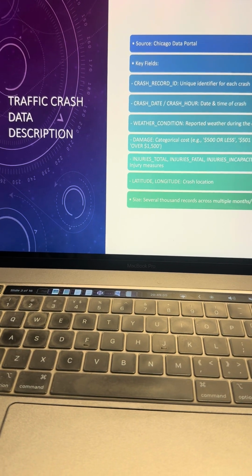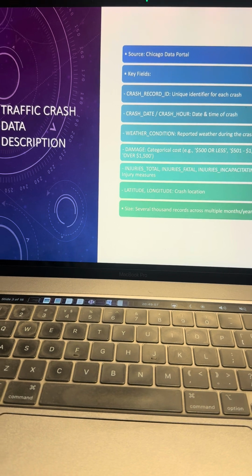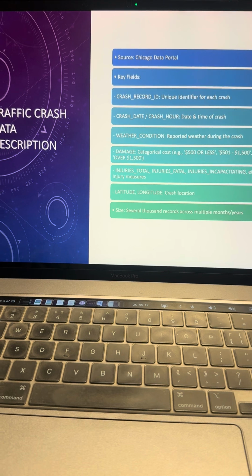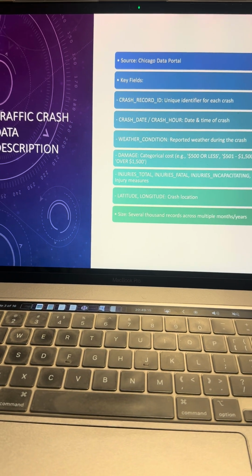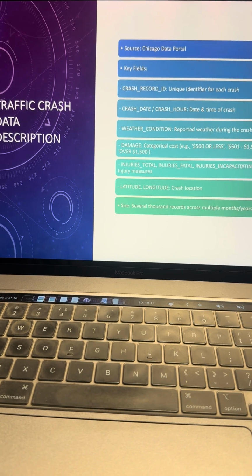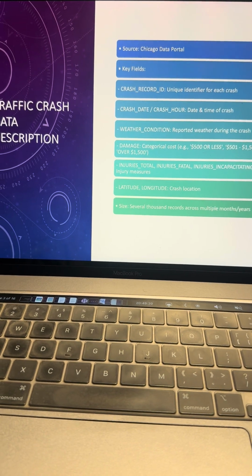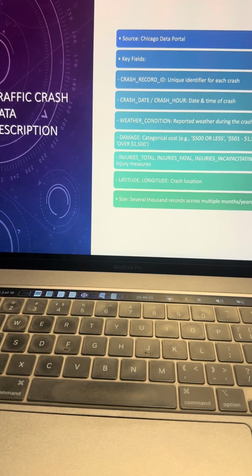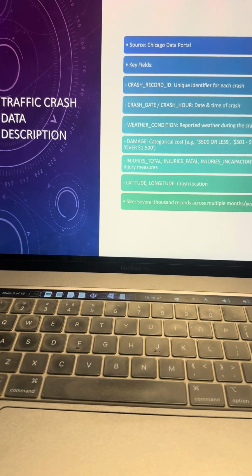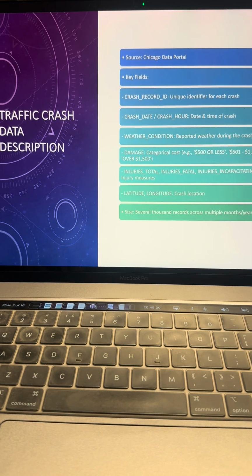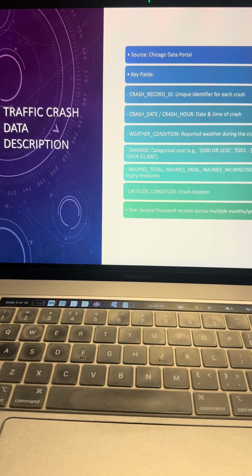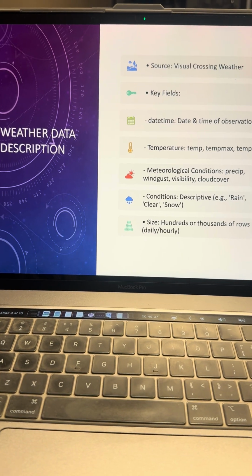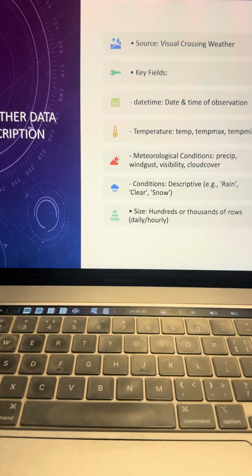Now, traffic crash data description. The first source of my data is the Chicago data portal. This is where I got my traffic crash data set. The key fields in the data set include crash records, crash date, weather conditions, damage, which includes the cost of the damages that happened during these accidents, as well as injuries. Are they fatal? Are they incapacitating, or are they not fatal? All of this will be discussed. And also the latitude and longitude, that is where these crashes occur, as well as the size of the data set.